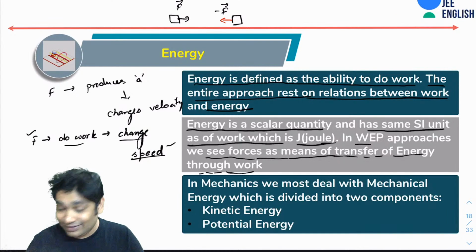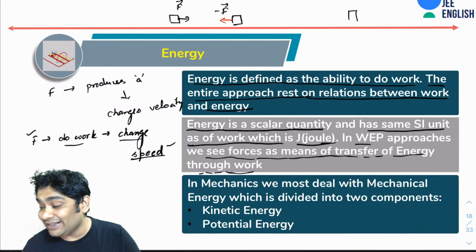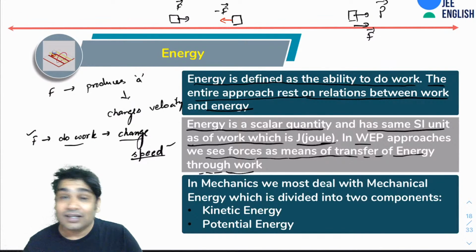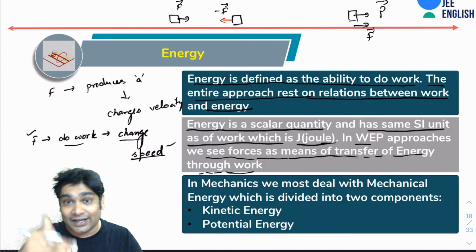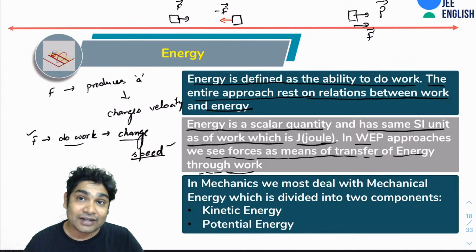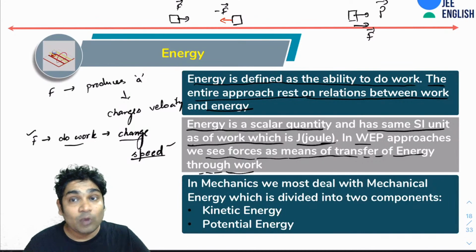If the momentum is in this direction and your force is also in this direction, then the momentum increases. If the force is in the opposite direction, it decreases the momentum, and for any other direction, it changes the momentum in that direction. So in Newton's approach, we realize that forces produce change in momentum.